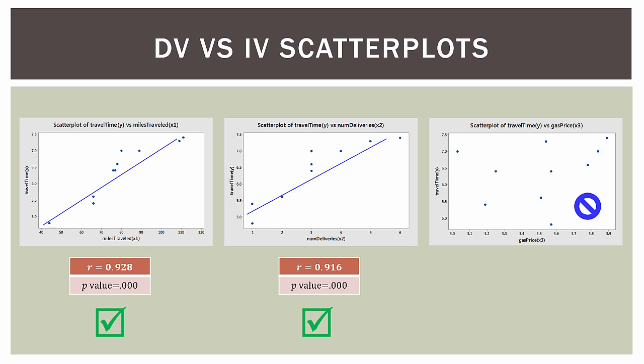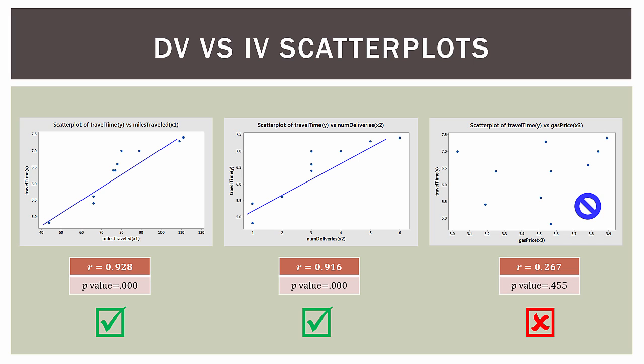The second independent variable, number of deliveries, x2, that's also very strongly related. So the line starts in the lower left, goes to the upper right. They fall along a rough line there. The correlation is 0.916, again, very high. The p-value is less than 0.001, so that is significant. So we'll put a green check there. So our first 2 independent variables do have strong linear relationships, very strong correlations with our dependent variable, which is good.